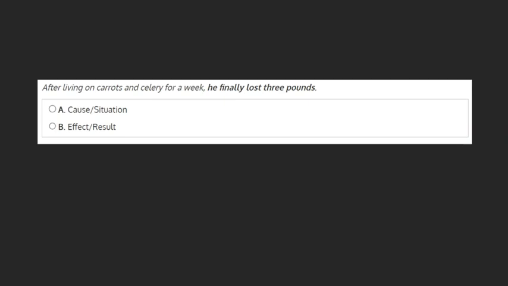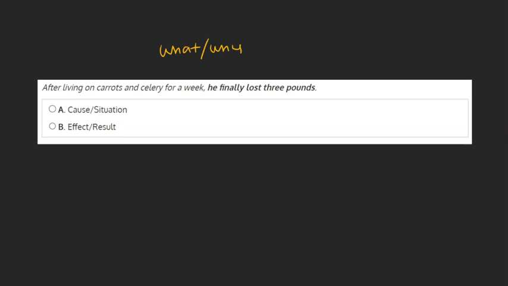After living on carrots and celery for a week, he finally lost 3 pounds. Is "he finally lost 3 pounds" the cause or the effect? Let's answer this question using the what, why method. With this method, we ask ourselves, what happened in this sentence and why did it happen?